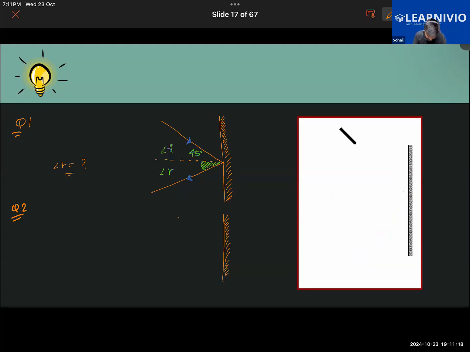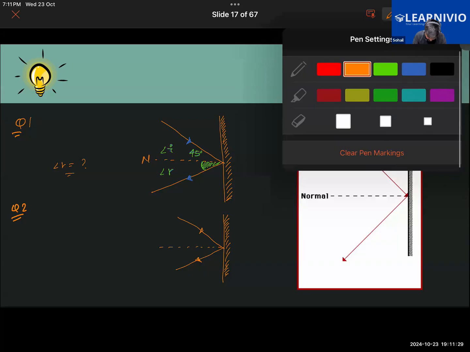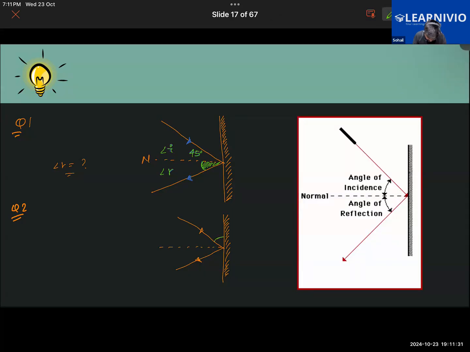Now take a look at this question here. Let's say that this is 30 degree. So you guys tell me what will be angle R equal to.